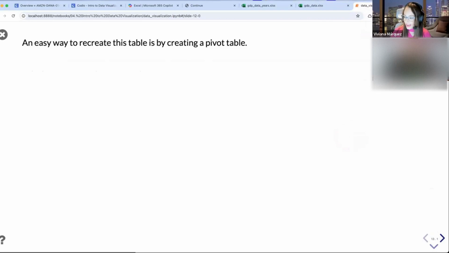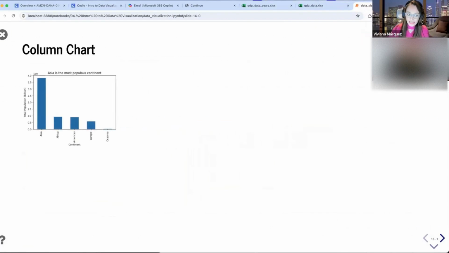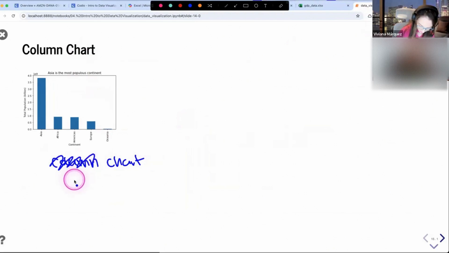Okay, so let's go with the next one. The next visualization is the column chart. So this one, in fact, is a bar chart. Usually people use the names interchangeably, so it doesn't matter. But to be exact, this one is column chart. Sorry, dyslexia moment. Column, column chart.